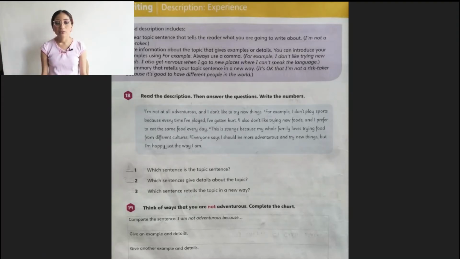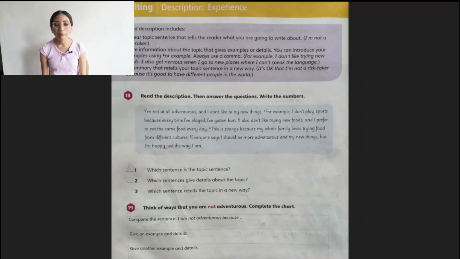Activity 18, read the description, then answer the questions, write the numbers. Okay, now here we have an example about the descriptive paragraph. Pay attention because you have numbers. You have different sentences, number 1, 2, 3, 4, 5. So if you pay attention, it will be easier to do the next activity.